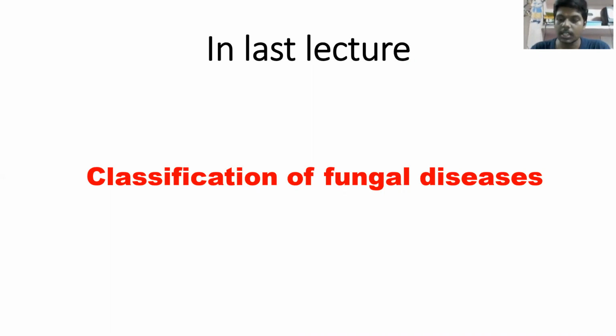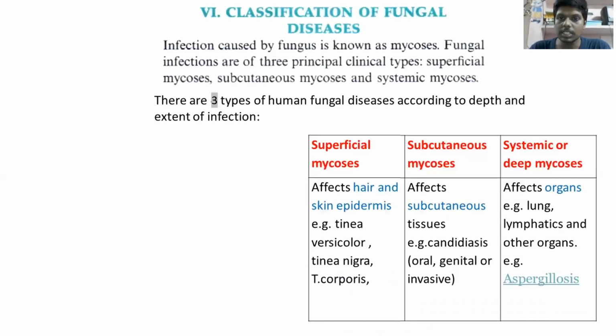We discussed that fungal diseases are also called mycosis, and they are of three types: superficial mycosis, subcutaneous mycosis, and systemic mycosis. Superficial mycosis means fungal infections that occur on the superficial surface of the skin, such as your epidermis. Then you have subcutaneous infections, which affect the subcutaneous layer of the skin. Then we have systemic infections, which go deeper into the organs and disseminate throughout the body.